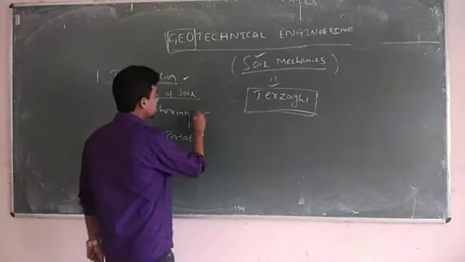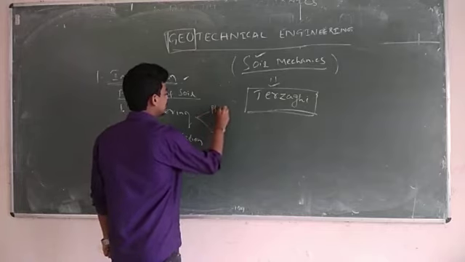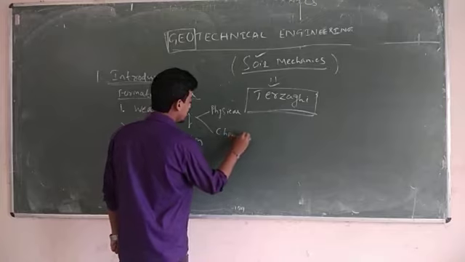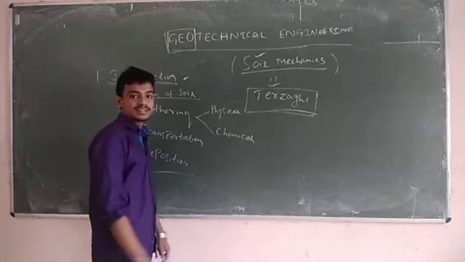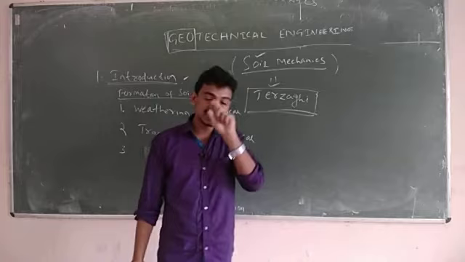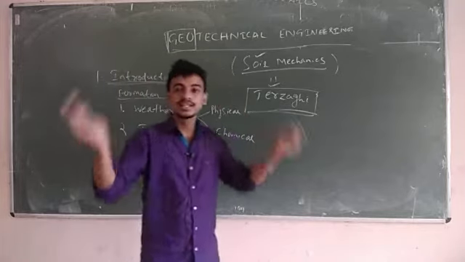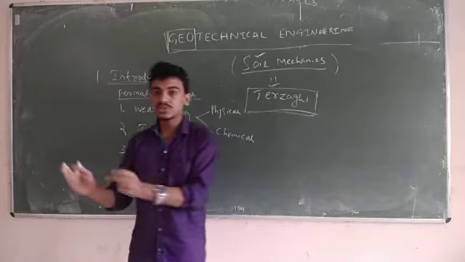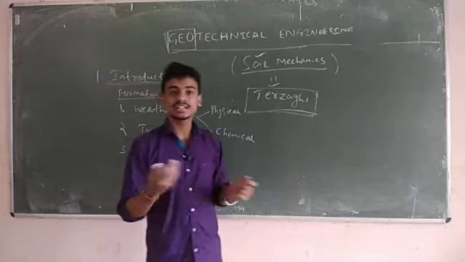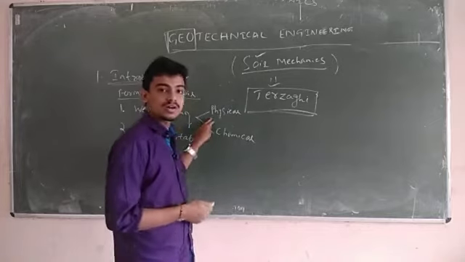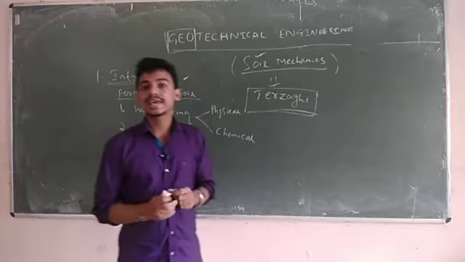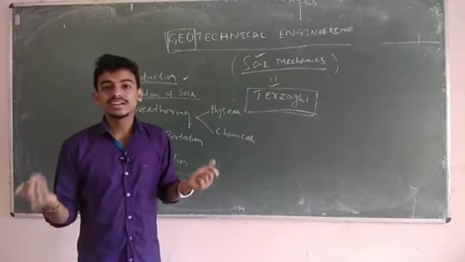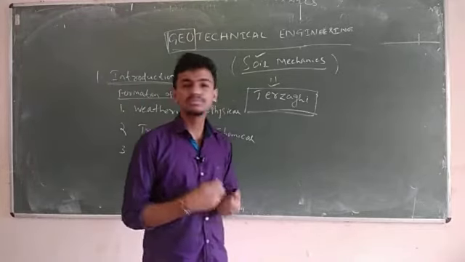Okay, so first weathering you already know. Weathering may be of two types, physical weathering or chemical weathering. Physical weathering means physical disintegration of one big solid parent rock into small soil particles. In that case the soil may be formed. Another one is chemical weathering, which is related to chemistry.